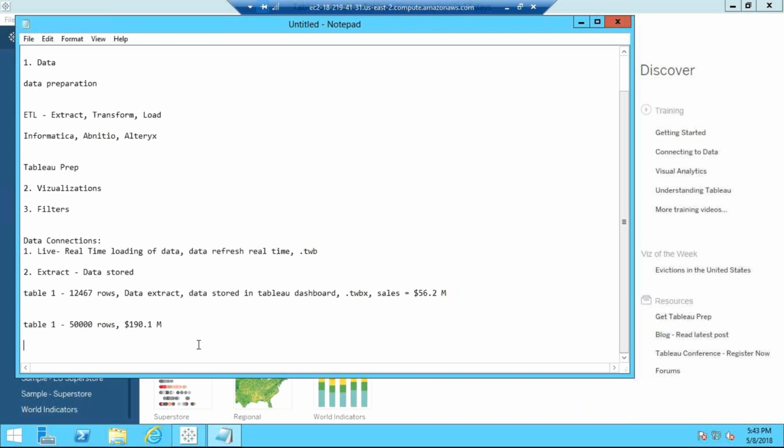Facts and dimensions, dimensions or measures, whatever you want to call it. So we have dimensions. Dimensions are the columns with string data types: region, state, country, name, product, category, all these are dimensions.